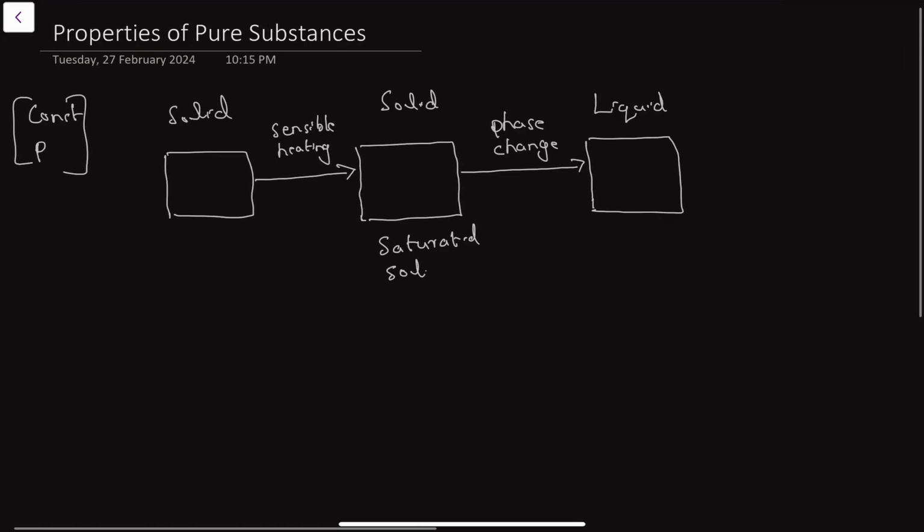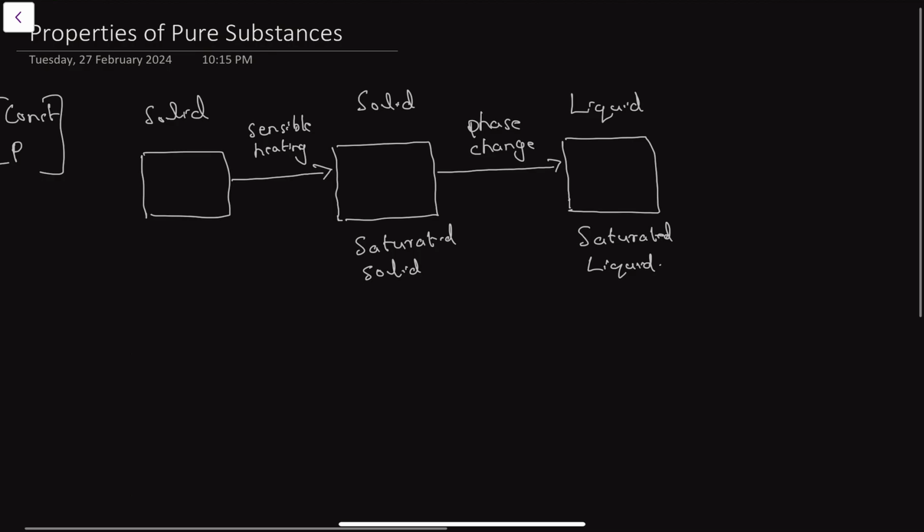Saturated means when it is about to change its phase. And now here it will become saturated liquid. That means if you cool it, it will get converted back to solid.